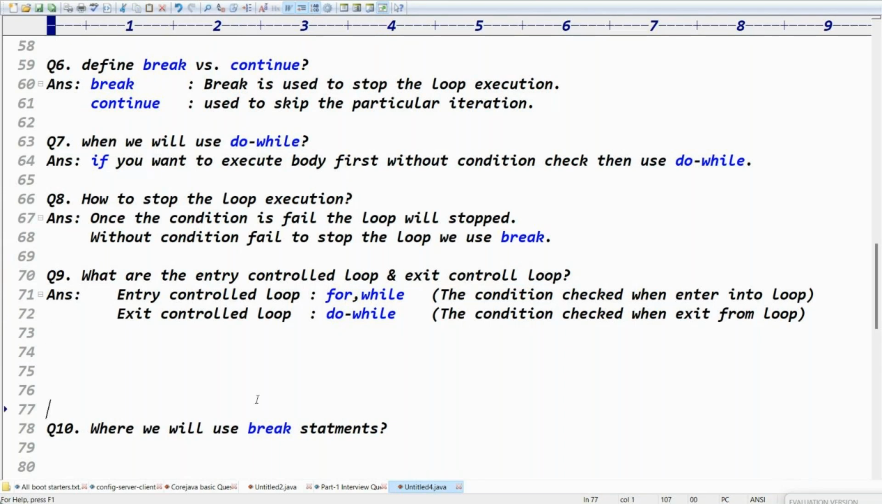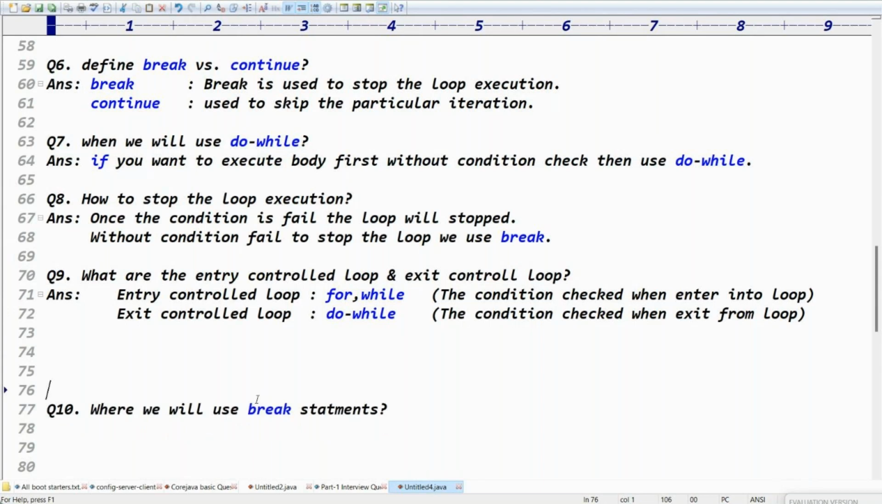Where will we use the break statement? Tell me, guys, in what cases will we use the break statement? We'll use the break statement in only two places. What are the two places? Remember, right? Inside the loops, you can stop the loop using break. Inside the for loop, for each loop, while loop, do while loop, you can use the break. And we can use it in one more place. What is that one more place? Tell me.